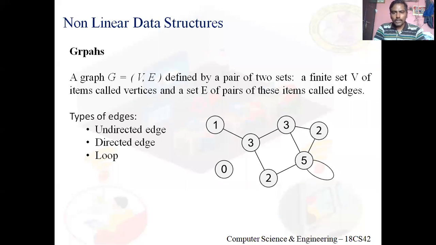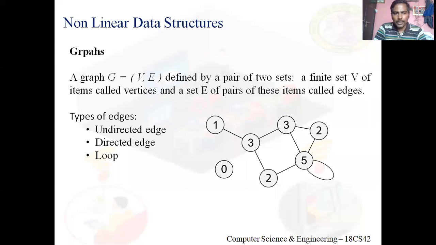Got it? So now we have two sets, right? One set is V, the set of vertices. Set of vertices means all these numbers. And the other set, E, we call the set of edges. That is the set of all tuples, the tuples representing the existence of an edge. So this pair together, V and E together, I'll call a graph.